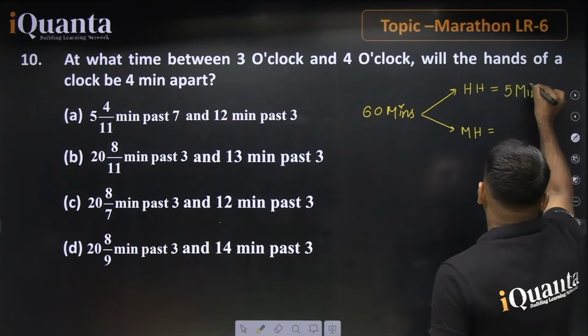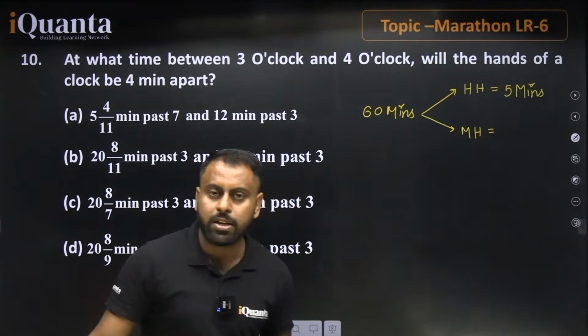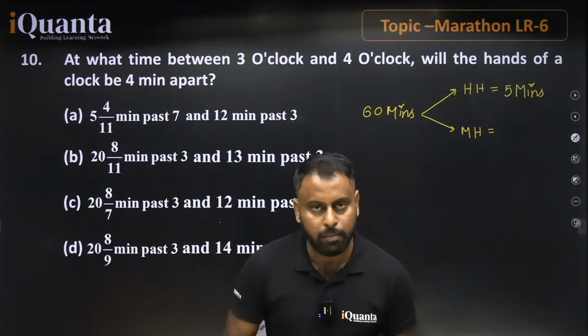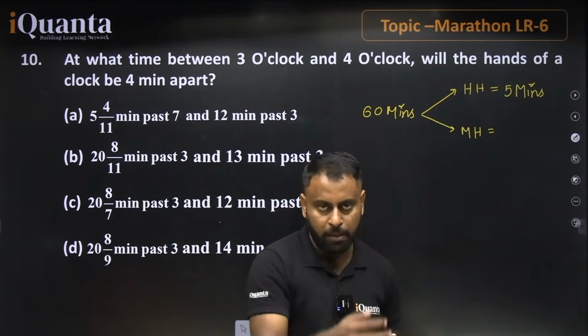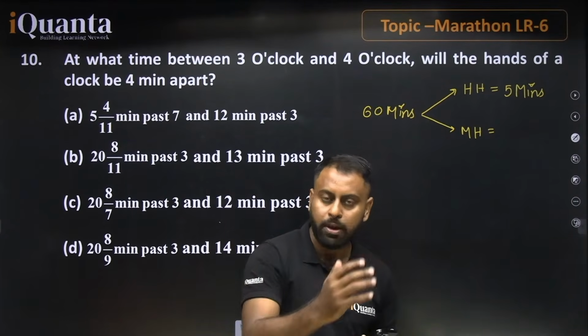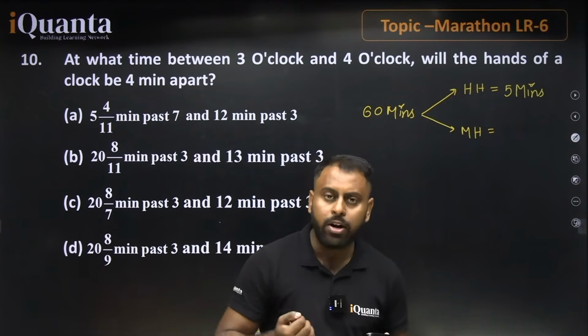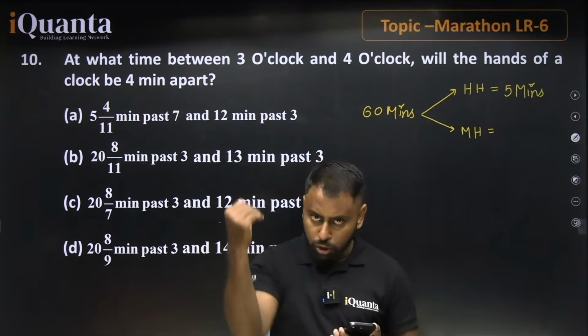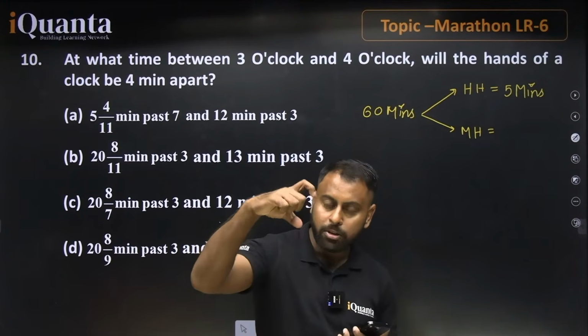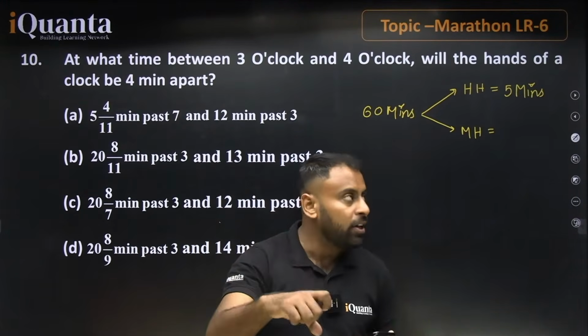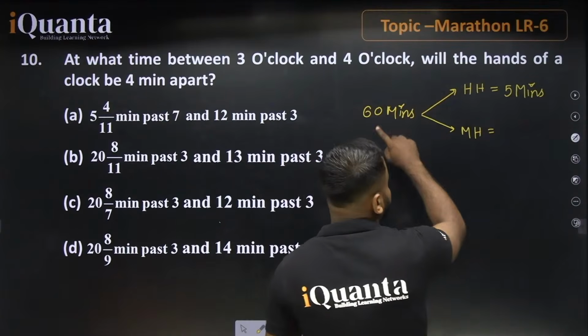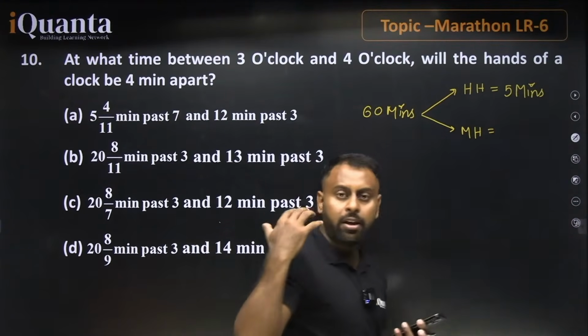How can we say that? Let's say we started the class at 1 p.m., right? So from 1 p.m. to 2 p.m., in 1 hour, in 60 minutes, what happens? The hour hand is just shifted from 1 to 2. So from 1 to 2 means how many minutes? Only 5 minutes. So in the entire 60 minutes, the hour hand is shifted only 5 minutes.